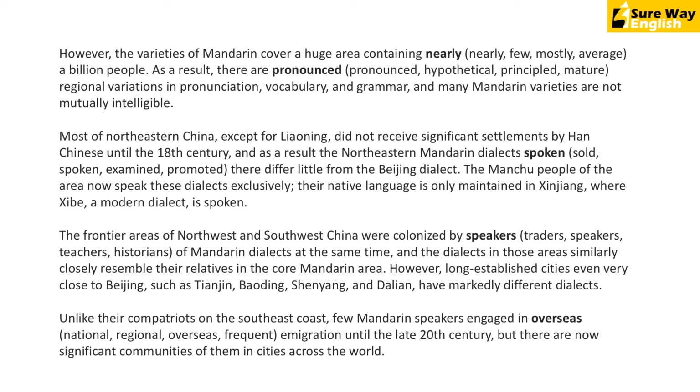That seems correct. The next one, there are hypothetical regional variations, and many Mandarin varieties are not mutually intelligible. Hypothetical would mean something which is just theoretical. So we are not doing that. It doesn't really make any logical sense here, so we let that go. The next one, principled. There are principled regional variations. Again, doesn't make any sense. There are mature regional variations. Mature, you can say, means which have been there for a long time. So it makes just a little meaning. But when you compare all the options, pronounced is much better, and that's why we will go with it.